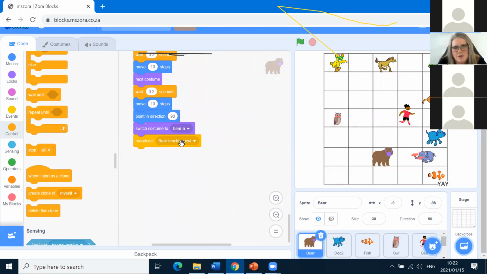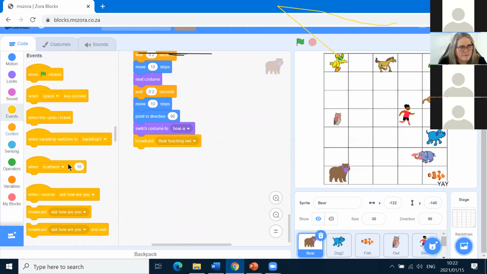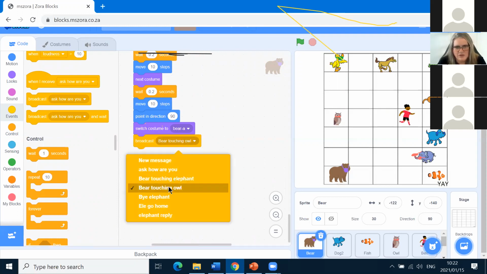Right at the end of Bear's code, and we've been through all this code already, so you just have to watch the other videos so you can understand it again. After Bear is basically touching Owl, because he's going to go there and be like that, Bear's going to send out a secret code to Owl, and he does that using a broadcast, Bear touching Owl. We've got that in the events section, the yellow section over here where it says broadcast. I just put one of those there, and I chose my message, a secret message, Bear touching Owl.